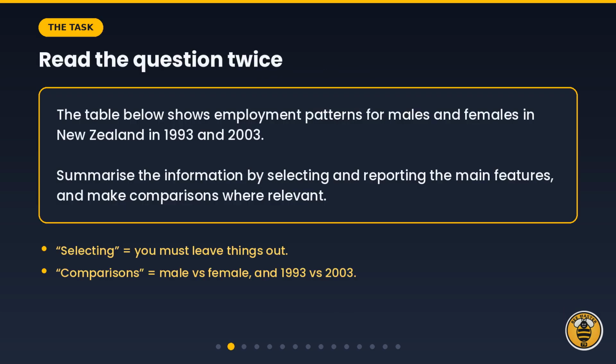Here is the task. The table below shows employment patterns for males and females in New Zealand in 1993 and 2003. Summarize the information by selecting and reporting the main features, and make comparisons where relevant. Notice the two instructions hidden in that wording: select and compare. You are not asked to describe everything.